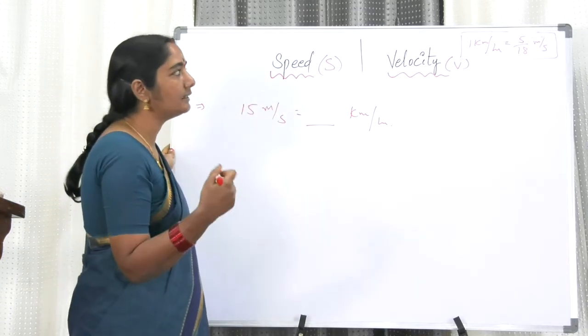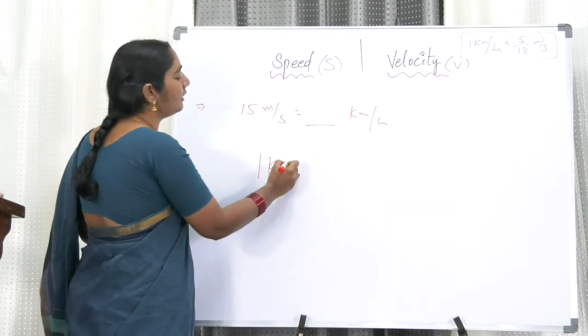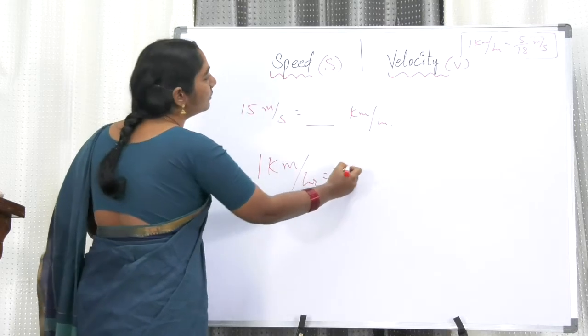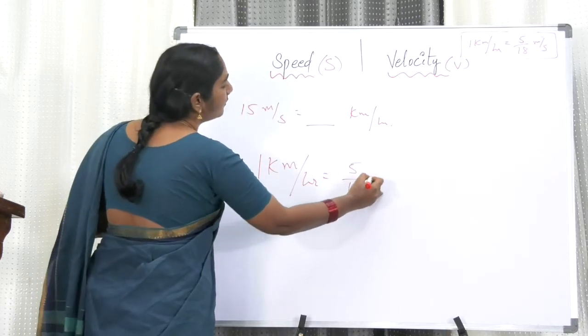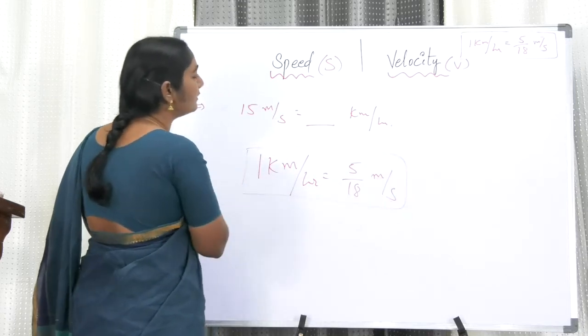Just now we have seen 1 kilometer per hour is equal to 5 by 18 meter per second. We already got this relation.